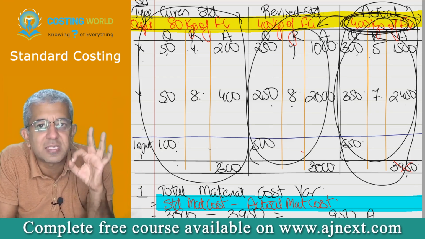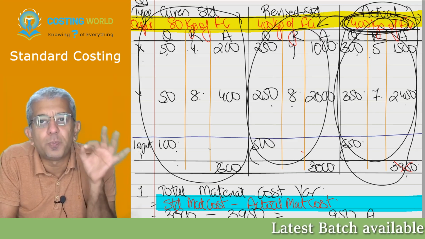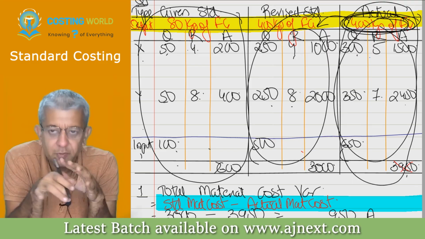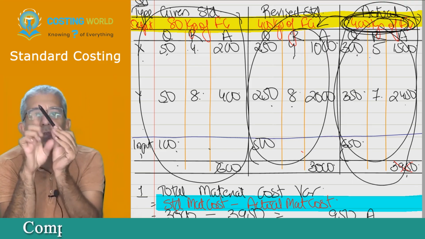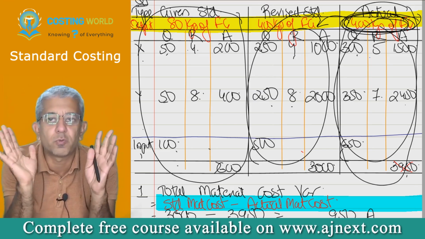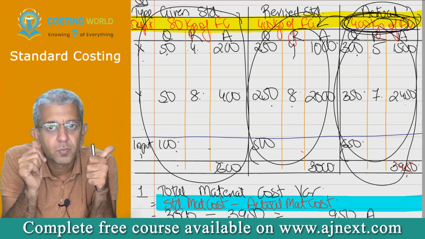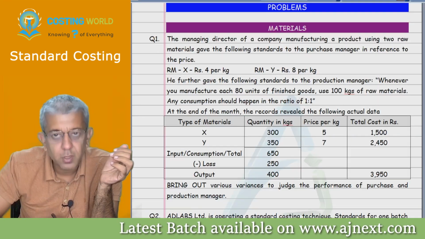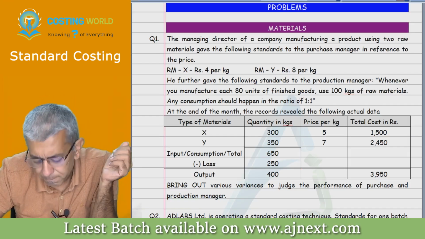I'm making revised standard for actual production of 400 kgs. My mentality goes like this: in this period, we have produced 400 kgs of the product. For 400 kgs, what should have been the cost, and what was the cost? Is that all fine?